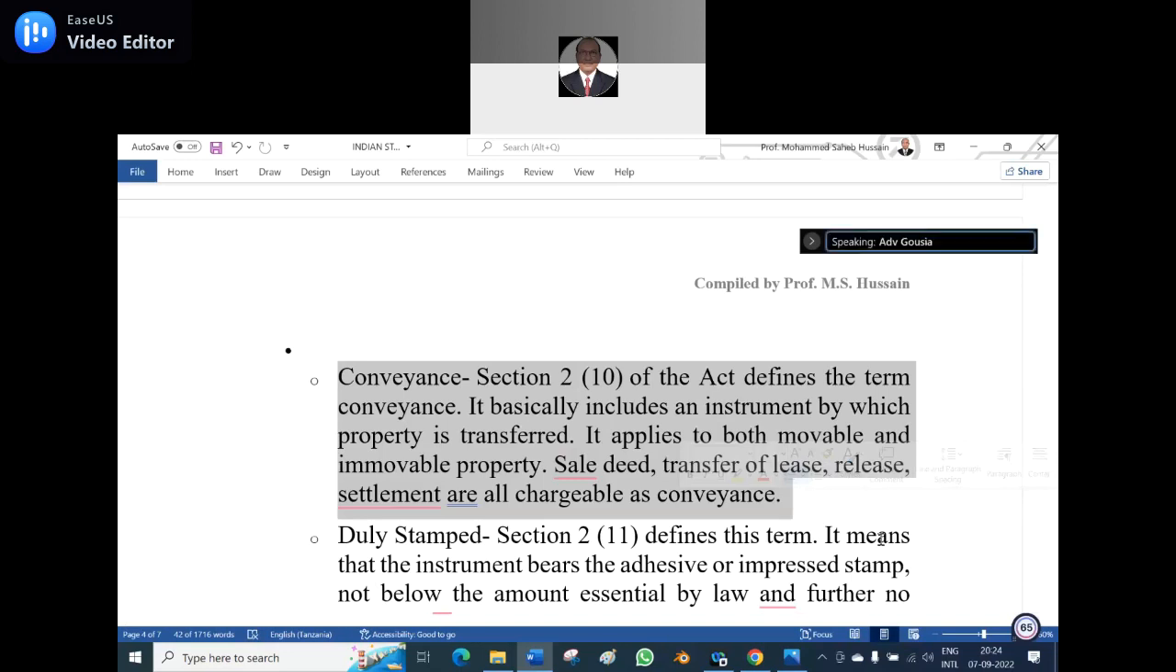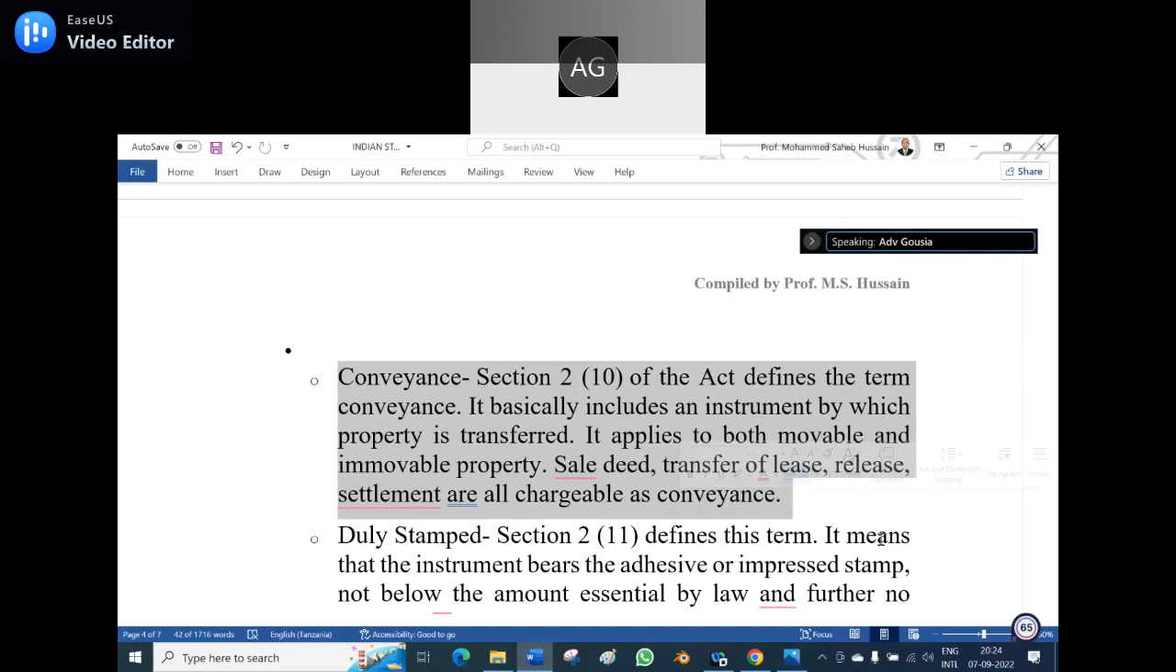Conveyance. Section 2, Clause 10 of the Act defines the term conveyance. It basically includes an instrument by which property is transferred. It applies to both movable and immovable property. Sale deed, transfer of lease, release, and settlement are all chargeable as conveyance.